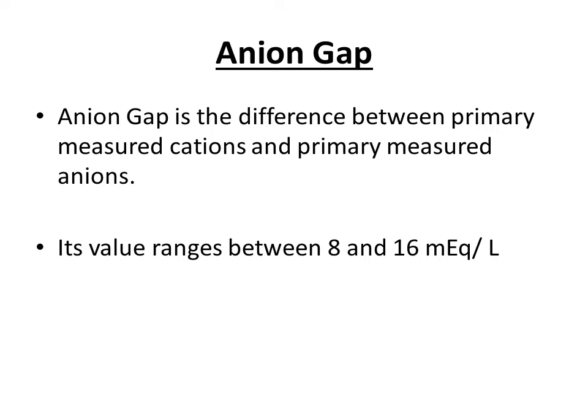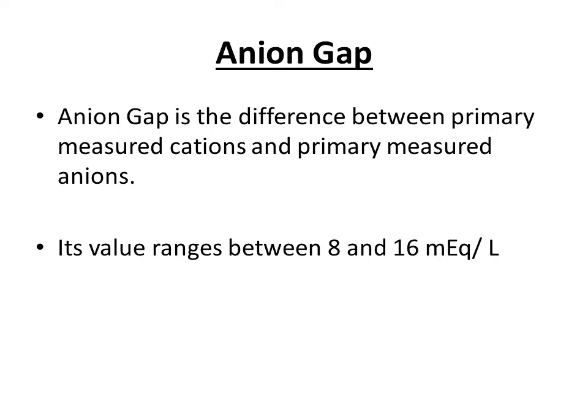So these are the primary measured cations and primary measured anions, and the difference between their values is known as the anion gap. In simple terms, the value by which the primary measured cations are greater than the primary measured anions in the blood is known as the anion gap.